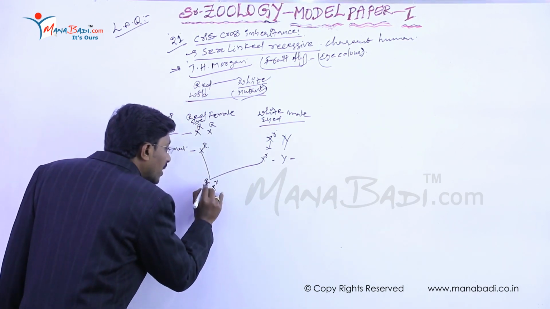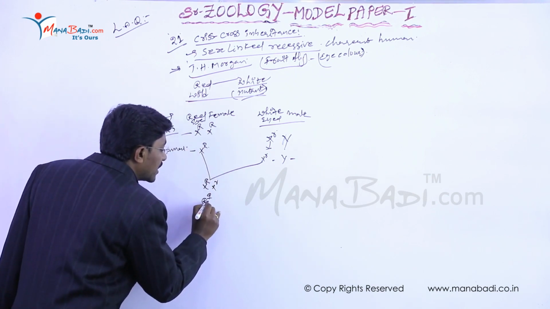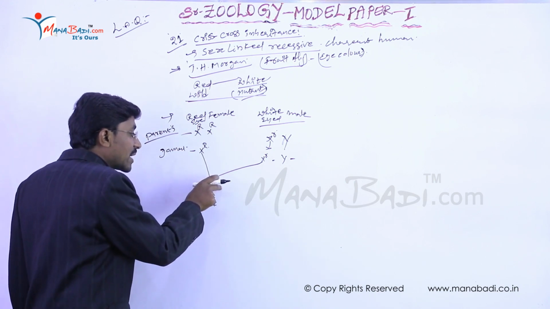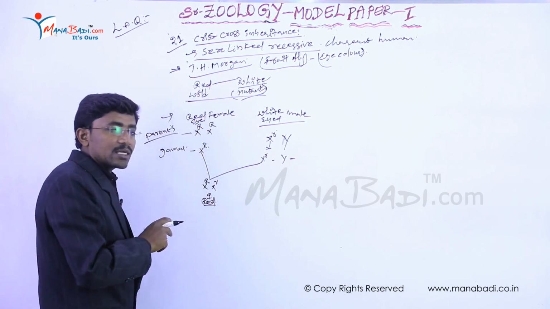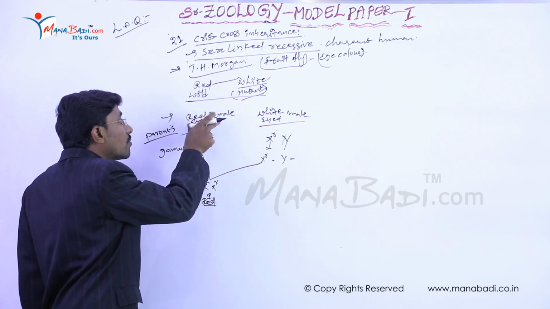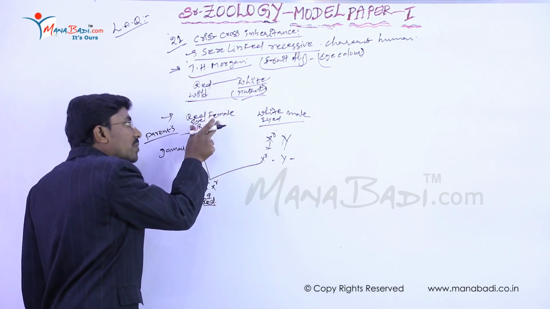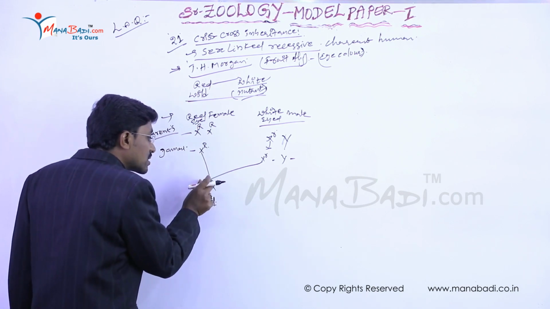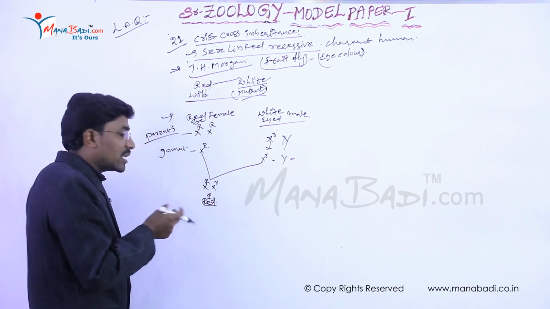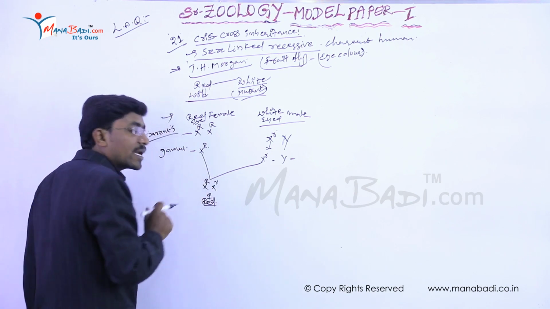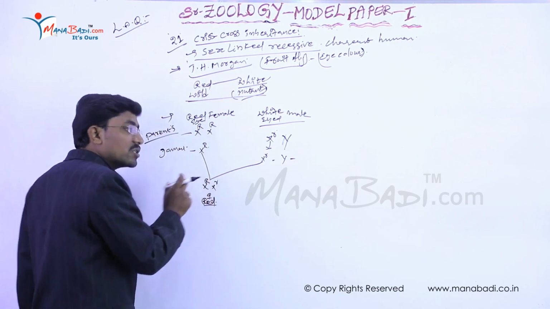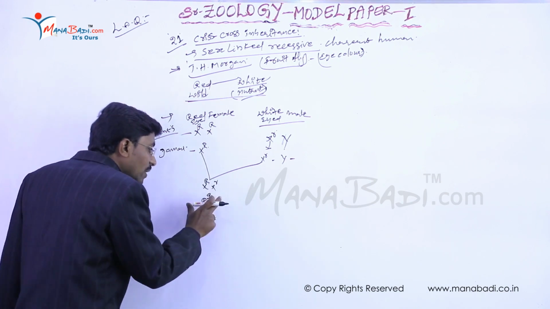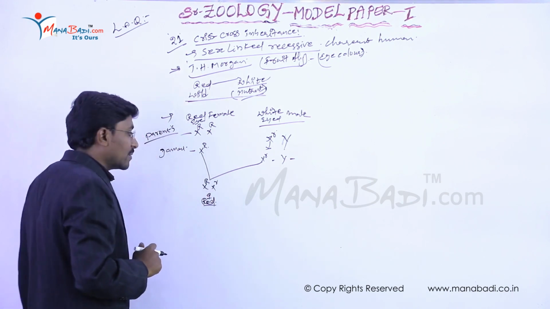That's why the red eye color is formed. It is homozygous, since both have equal numbers of capital R. The other is heterozygous. Why? Because here one is the mutant and one is the wild. That's why heterozygous genes are present on these chromosomes. Actually here the capital R is dominant. That's why this eye color is red.